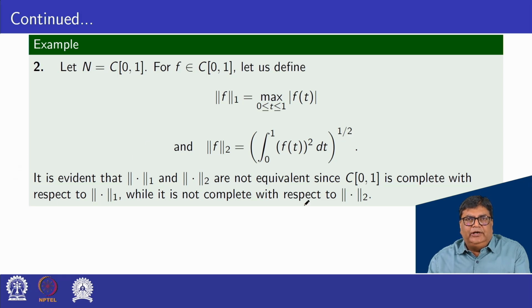It is also not equivalent because C[0,1] is complete with respect to norm 1 while it is not complete with respect to norm 2. Already we have proved that for such norms defined on the normed linear space C[0,1], the first one is a Banach space and the second one is a normed space but not Banach space. So the first is complete and the second is not complete. So norm 1 and norm 2 are not equivalent.